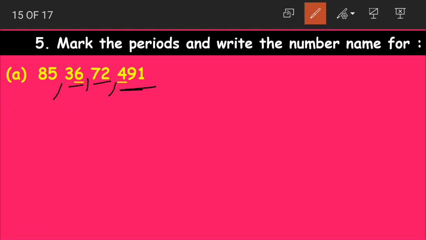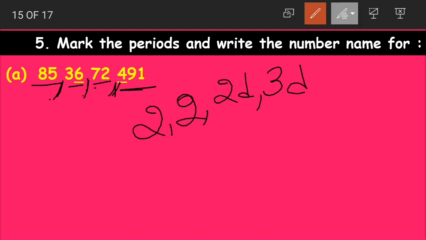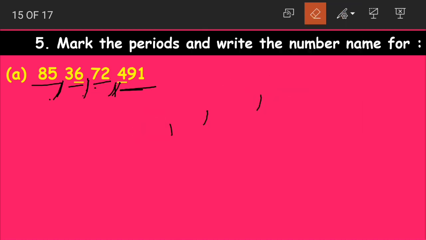Lakhs and 10 lakhs come under the lakhs period. Crores and 10 crores come under the crores period. So we put commas depending on their periods. First comma after 3 digits and then commas after every 2 digits. Okay children, this is how we mark the periods. By marking the periods, he means putting commas.